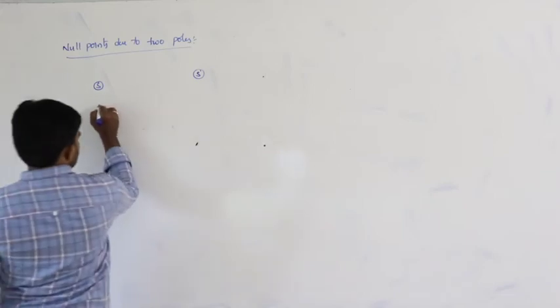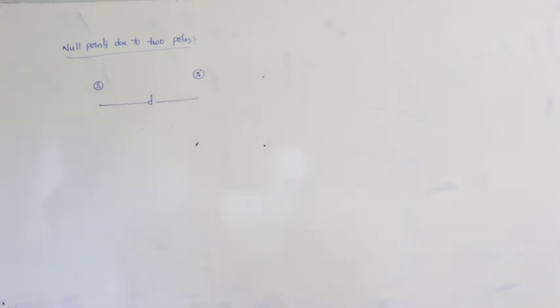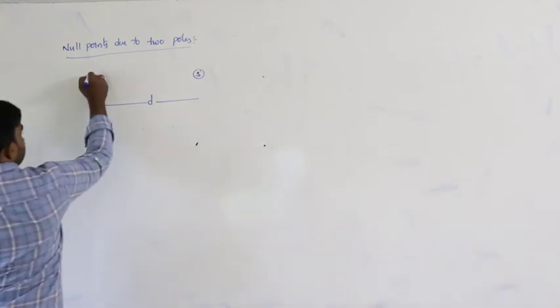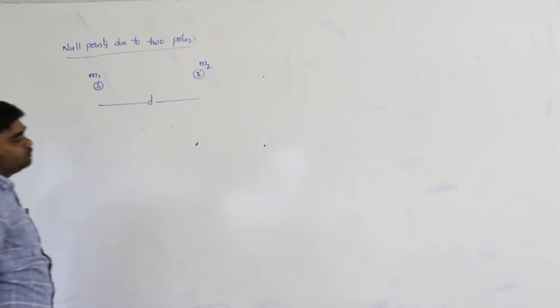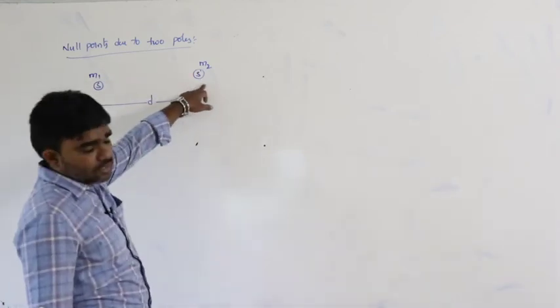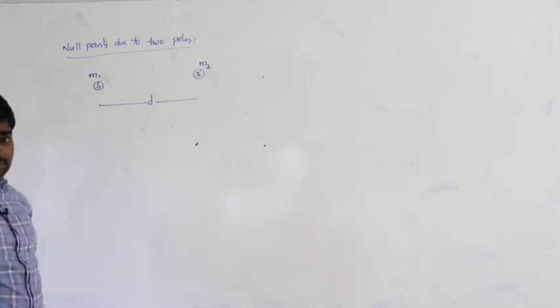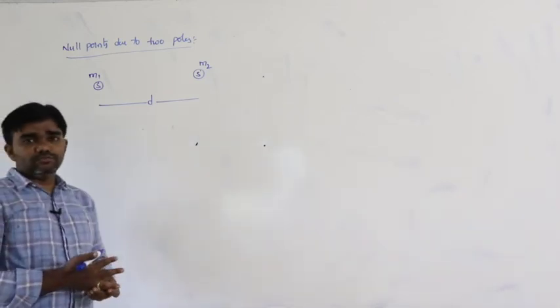Let us say the distance between these two is d. The pole strength of the first one is m1 and the pole strength of the second one is m2. Small m is the pole strength. These two are south poles, or we can consider north poles also.